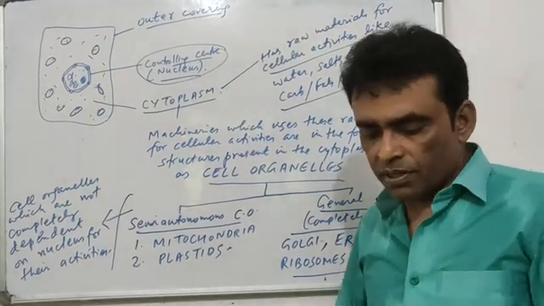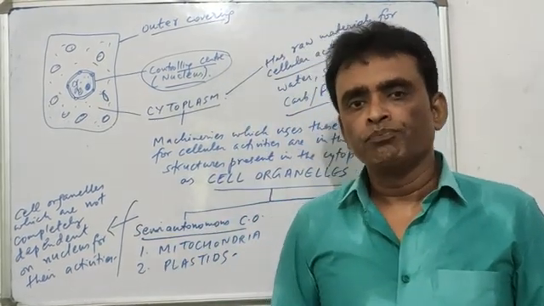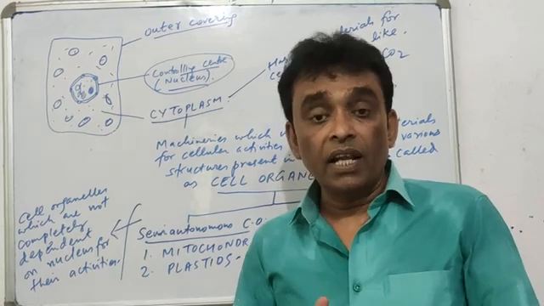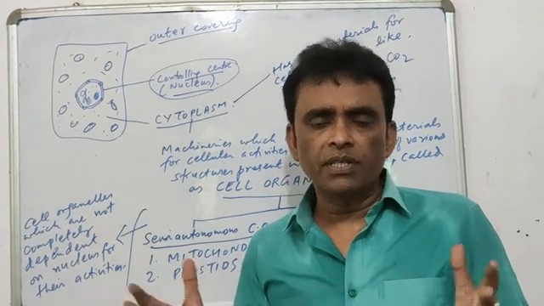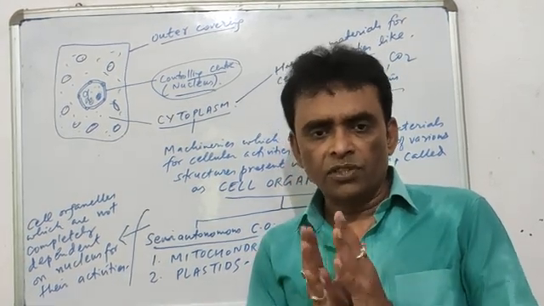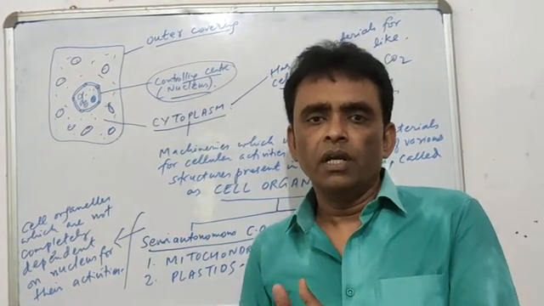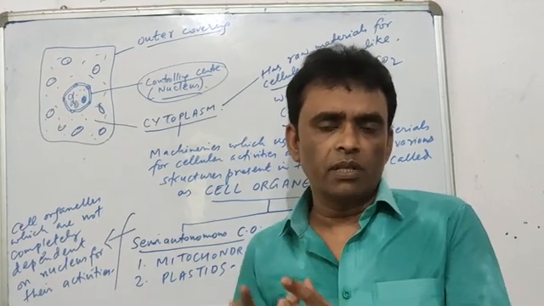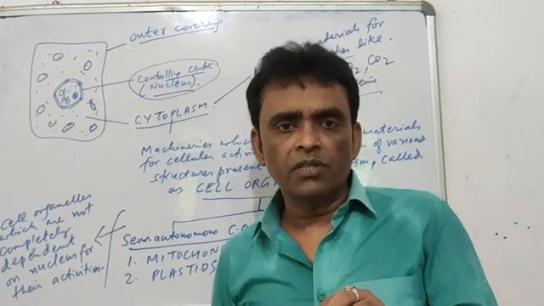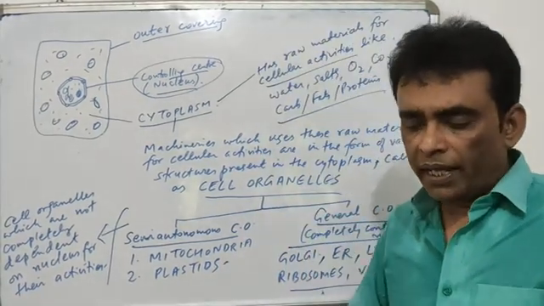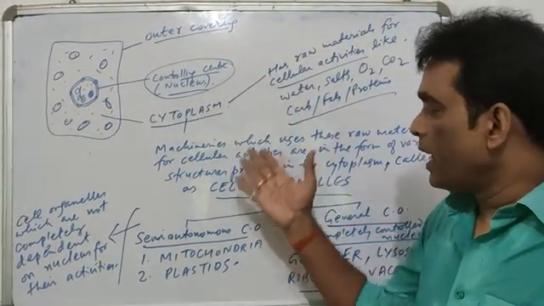So in this part of the video, we have studied the general structure of a cell, about general ideas of a cell called cell theory. Then a cell has a general structure, whatever may be the shape and size. The general structure has three parts: the outer covering, the nucleus, and the cytoplasm. What is the outer covering? The outer covering has two parts in plants: cell wall and cell membrane. The outer covering is only one in animal cell, called cell membrane only. The controlling center is called the nucleus, what it is composed of, and around the nucleus the jelly-like matrix called cytoplasm, what it does, what it has, these things.